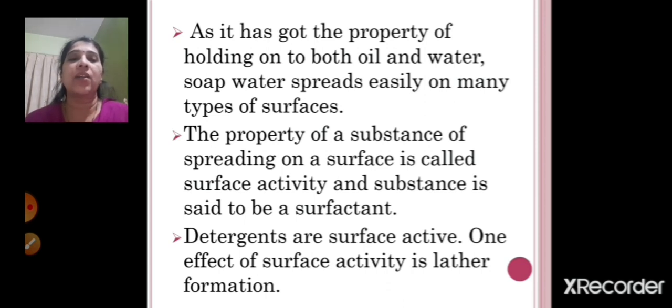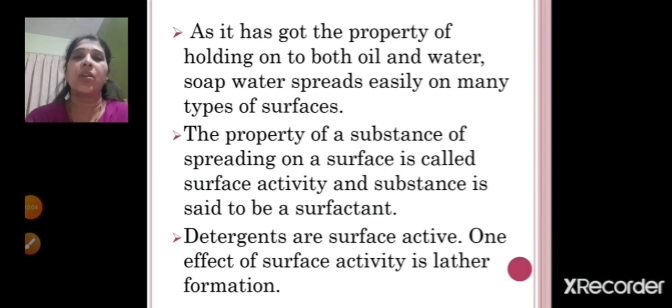One effect of being surface active is lather formation. Lather formation means the bubbles which come up, right? So detergent is surface active, and one of its effects is lather formation. This is the way detergents work on clothes or any substance. So children, this was today's session.